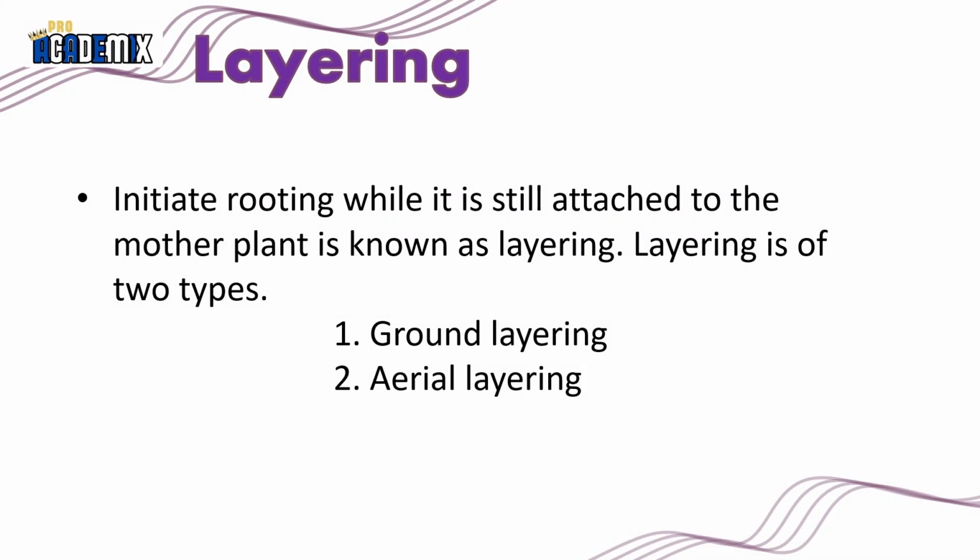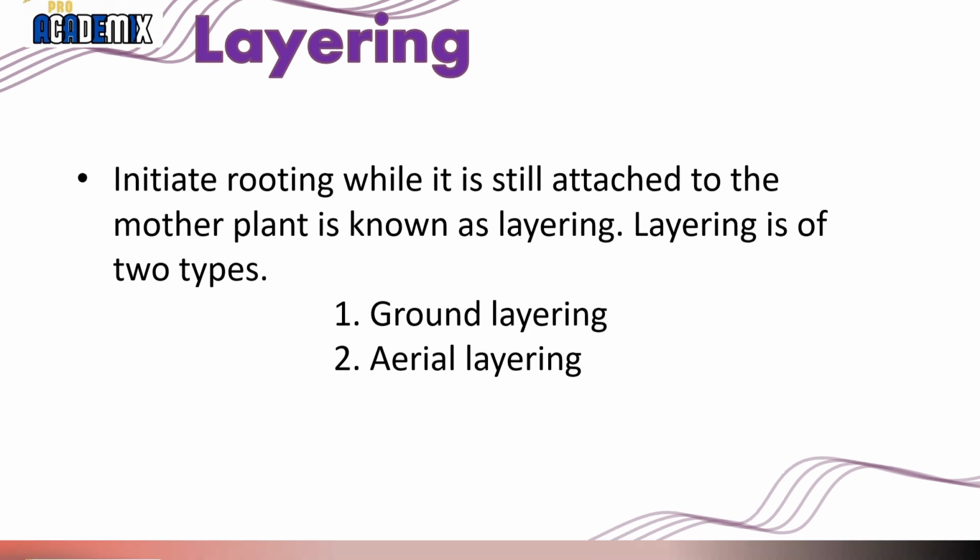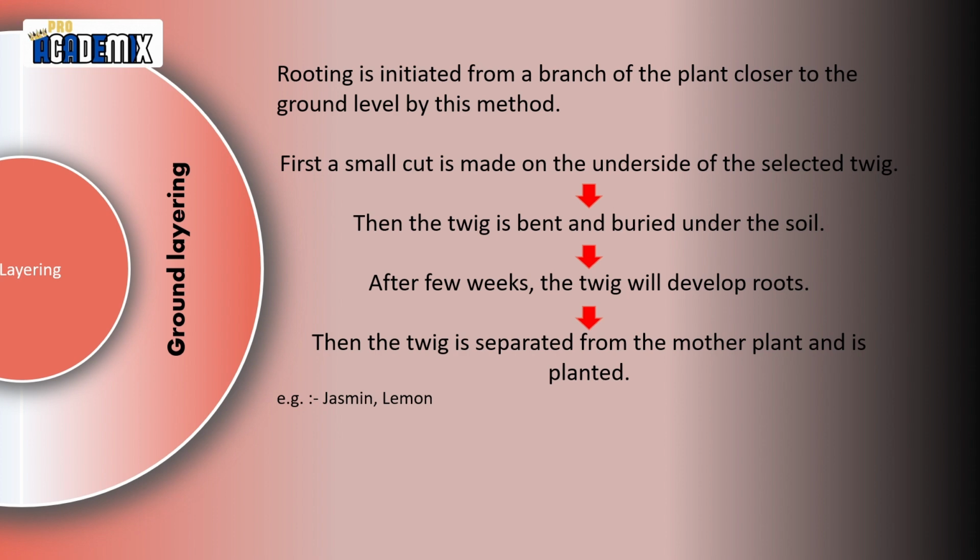Layering. Initiating rooting while the twig is still attached to the mother plant is known as layering. This is of two types: ground layering and aerial layering. What do you think about it? Let's see what is ground layering. Rooting is initiated from a branch of the plant closer to the ground level by this method.